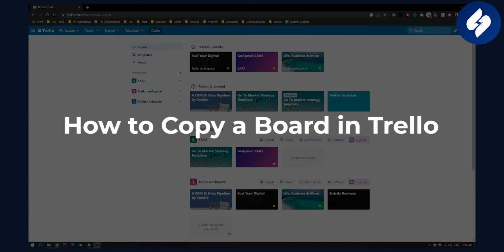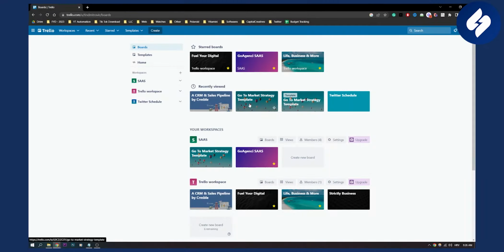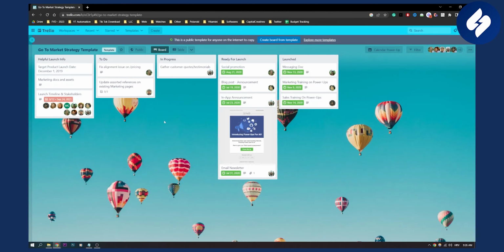In this tutorial, I will show you how to copy a board in Trello. Now this is very simple, guys. All you have to do is go to your board right here. So let's say I want to go to this board right here. From this board, what I can do is go here and create a board from this template.